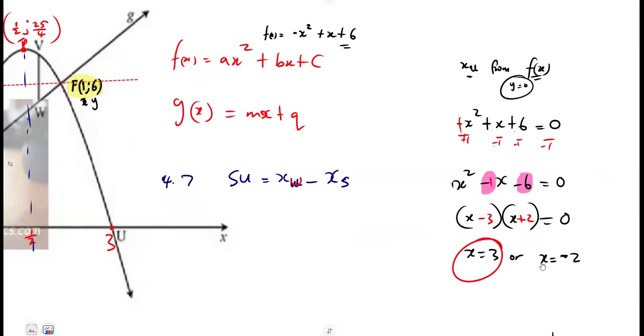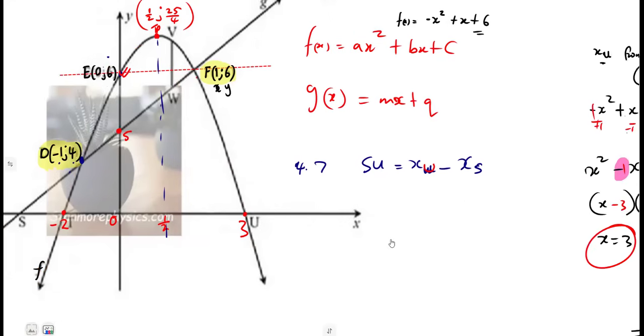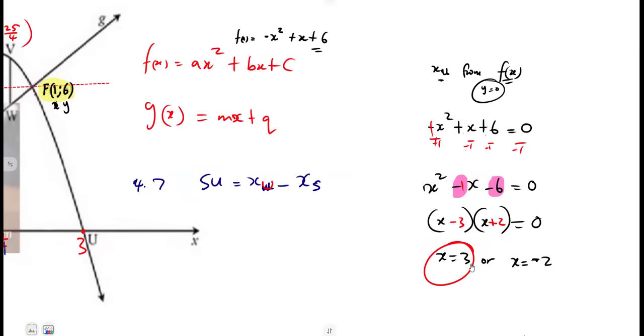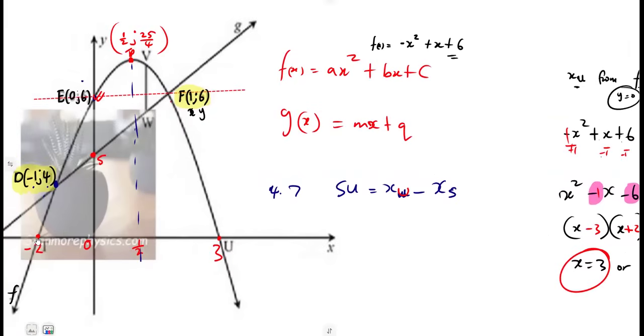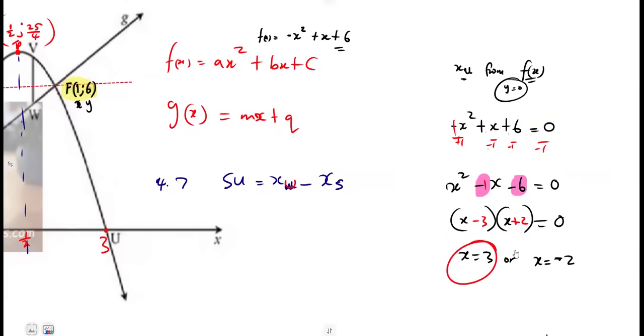The -2, this one, guys, do not be tempted. The -2 is the x value at T, from the x-intercepts of F. T and U, those are the x-intercepts. So there you calculated for U and for T, not for S. S lies on G. So this here was going to limit us. We are done for this one, all right?